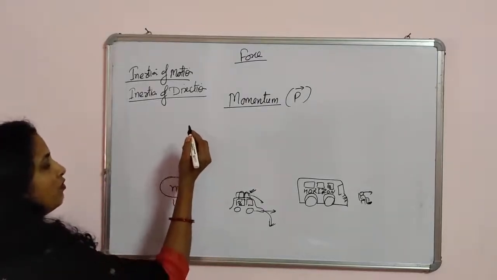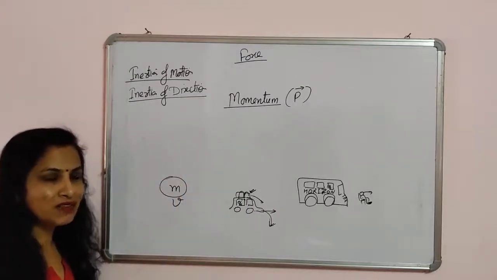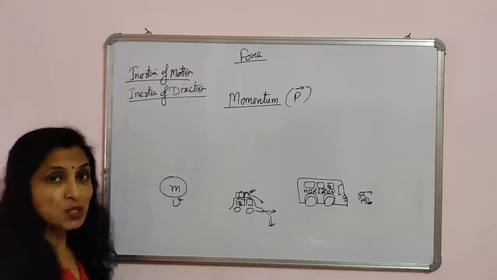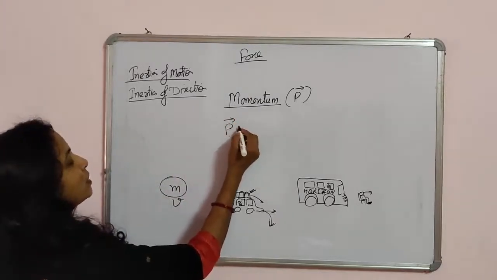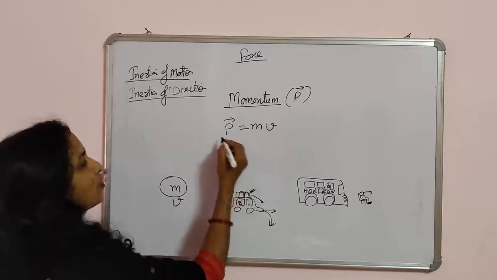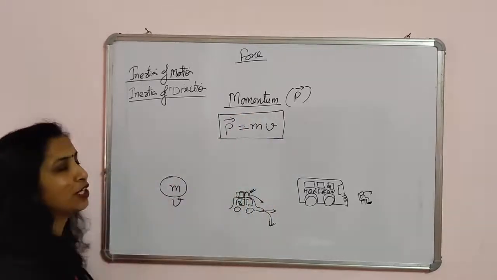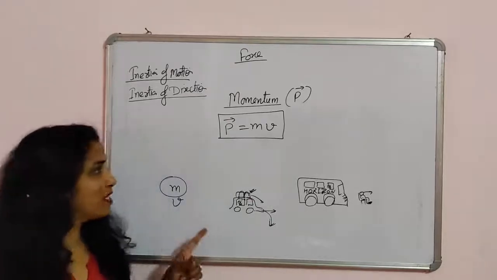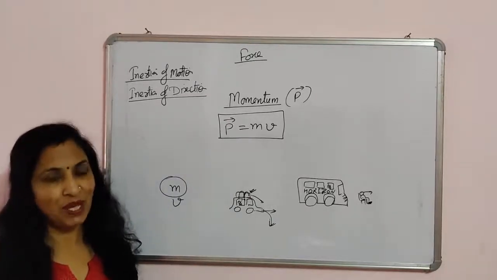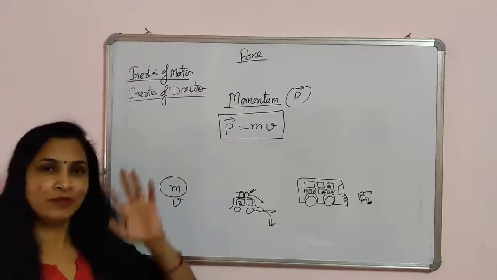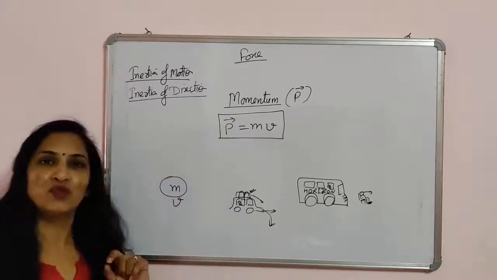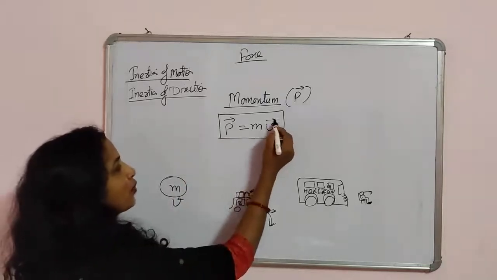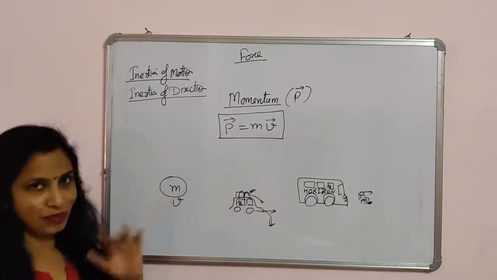Suppose we represent the mass with the symbol m and velocity with the symbol v. So the momentum is equal to m into v. We know that mass is not a vector quantity but velocity is a vector quantity, that's why momentum is a vector quantity. We can also show the arrow here like this. So this is the momentum.